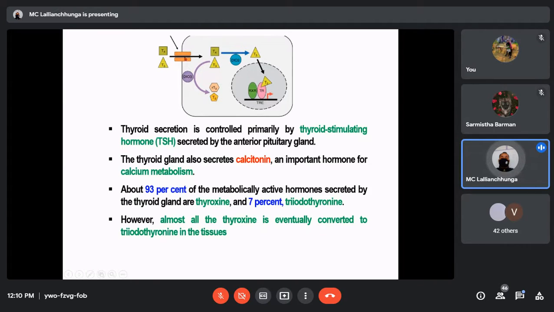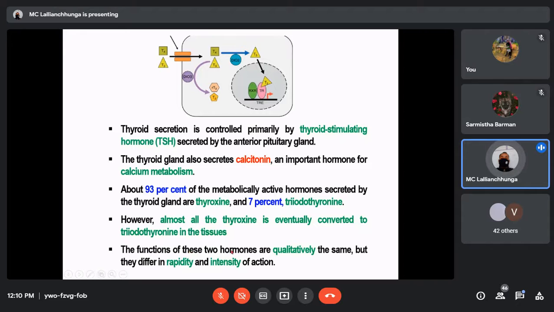Both of them enter the target cell. But in the target cell, all of the T4 will be converted into T3. So we can say that the active thyroid hormone inside the target cell is T3, not T4, because almost all of that T4 is converted into T3, and that will act on the genes of the cell.